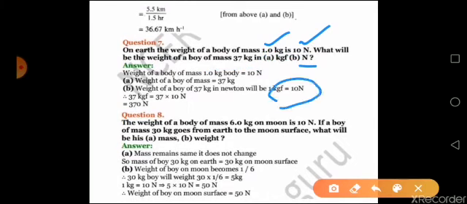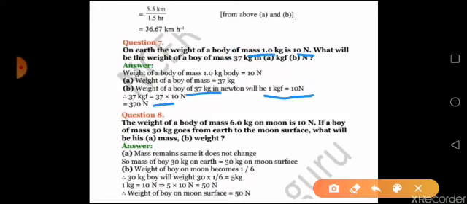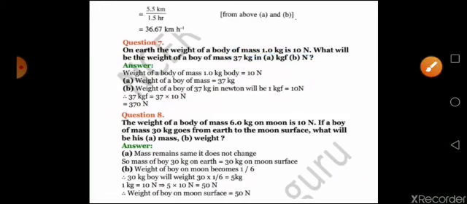So automatically the first part of your question, in kg itself, since it is 1 kg, 37 kg will be equivalent to 37 kg itself. Now the second part of your question: it is given 1 kgf is equal to 10 Newton. So if 1 kilogram of mass is equal to 10 Newton, then automatically 37 kilogram of mass will be equal to 37 into 10 Newton. That is a simple mathematical question that you can do.